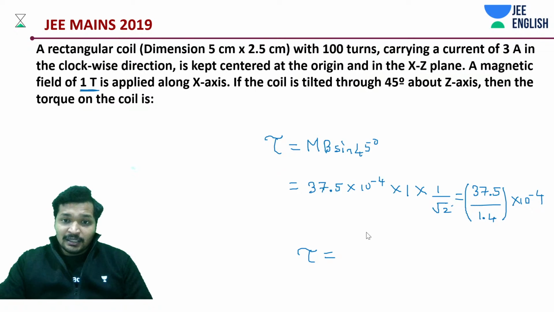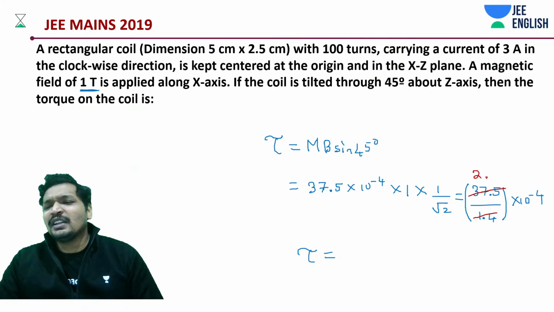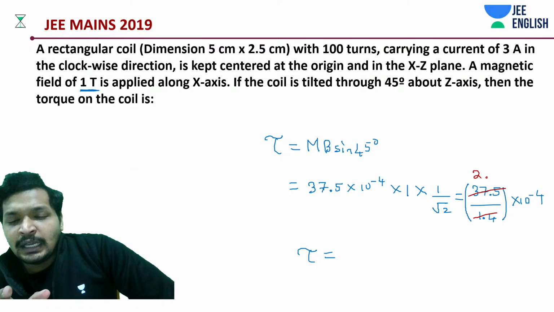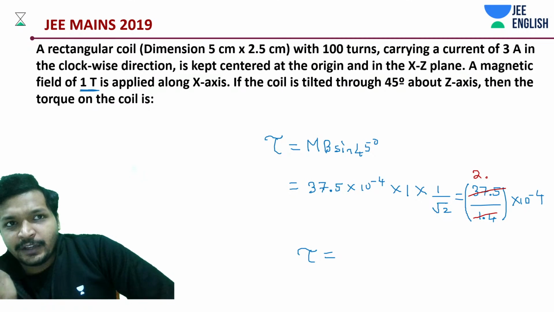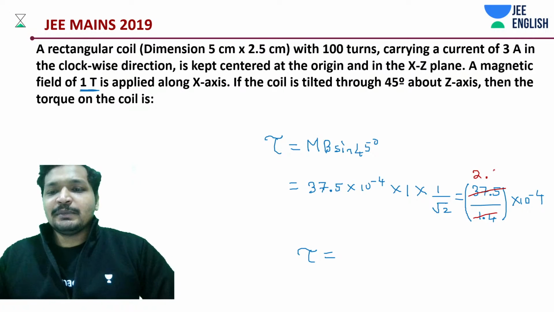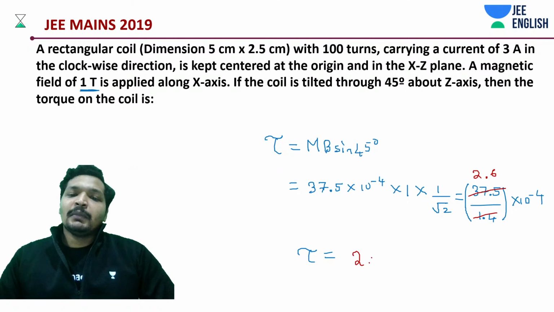1.414 is there. We will do the calculation a little bit. This is going to be 2, then we have 8.5 times or 5 times, or going to 6 times something. But okay, it's 26 basically.